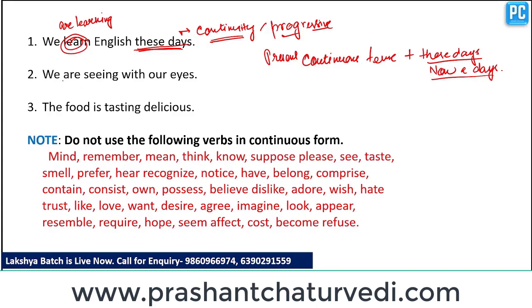We are seeing with our eyes. Now the problem is that the verb see is not a process.